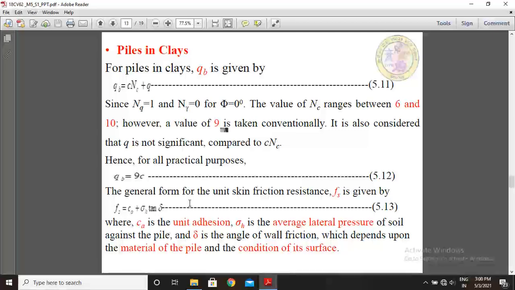The general form for the unit skin friction resistance Fs is given by Fs equals C plus sigma tan phi. This is based on the Mohr-Coulomb concept. So here Fs equals Ca plus sigma h into tan delta, where Ca is the unit adhesion in kilonewton per meter square, sigma h is the average lateral pressure of soil against the pile in kilonewton per meter square, and delta is the angle of wall friction, which depends upon the material of the pile and the condition of its surface.